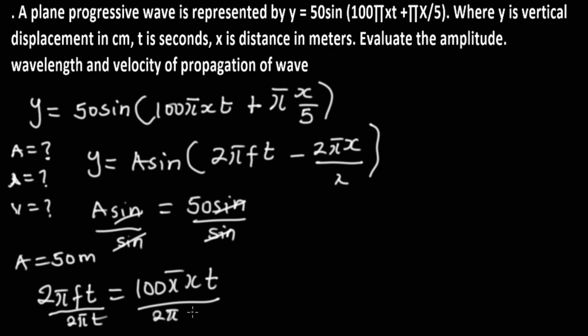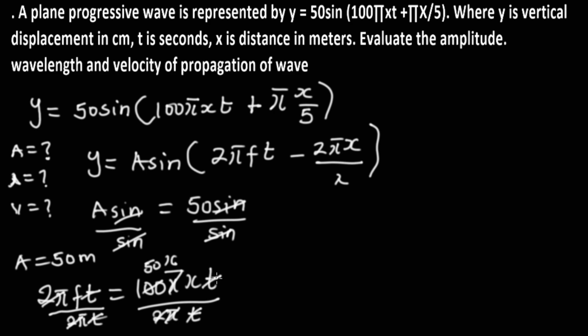This will cancel this, t will cancel t, pi will cancel pi, and we'll be having 50. So we keep this for now. Let's look at lambda.